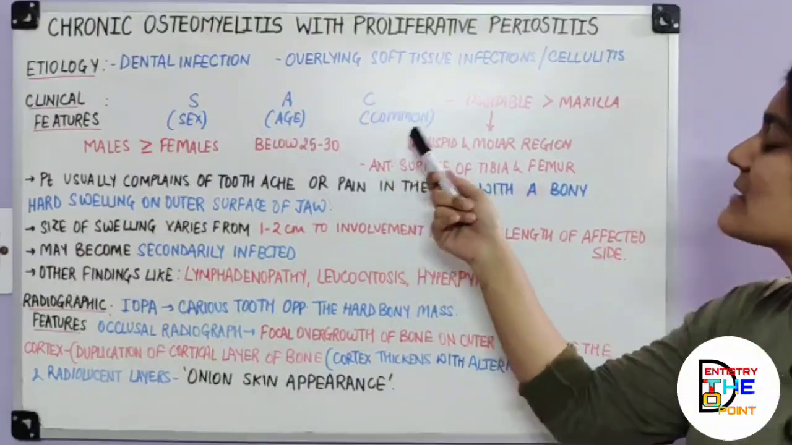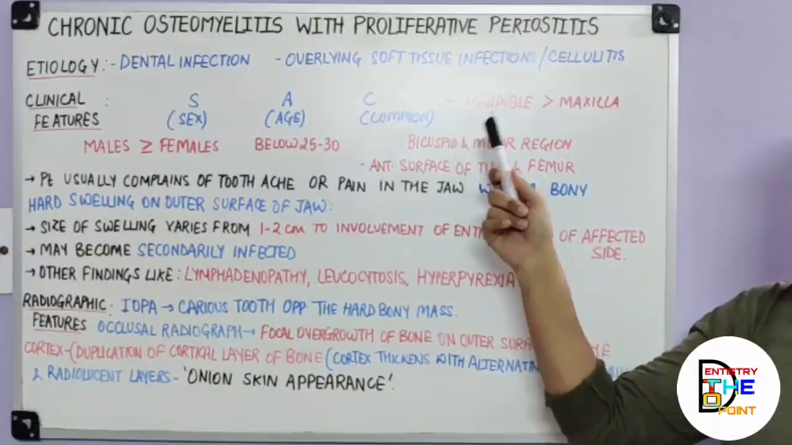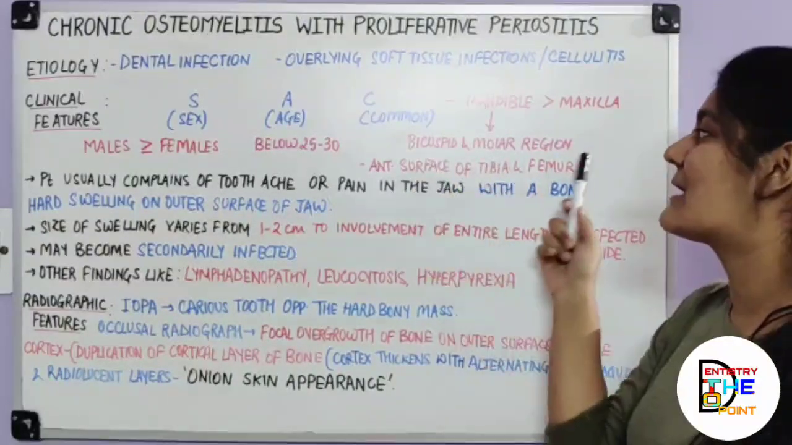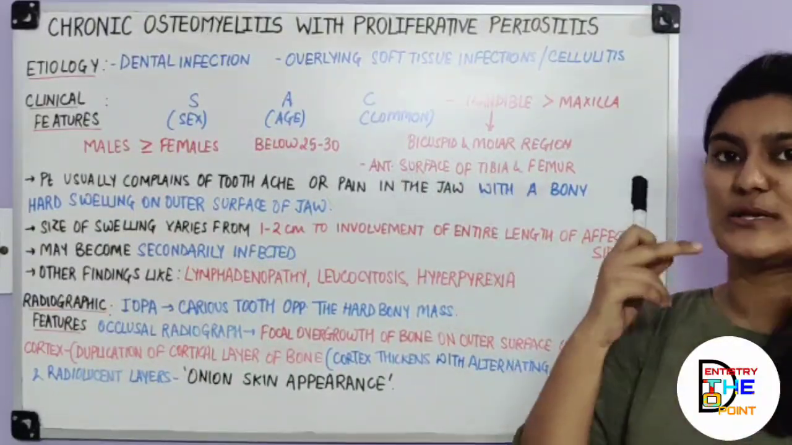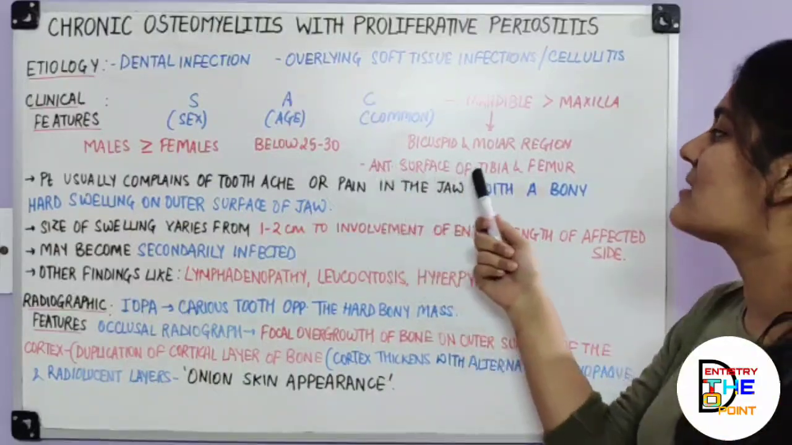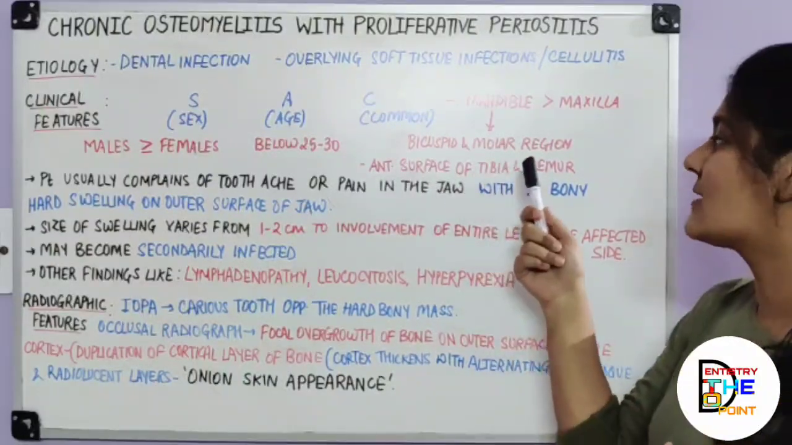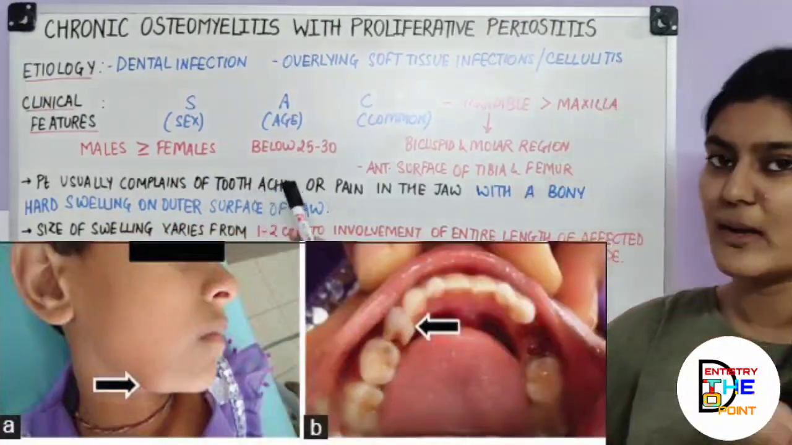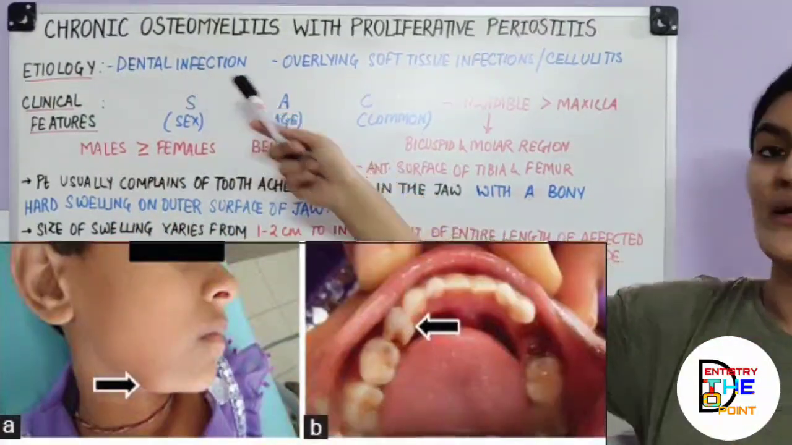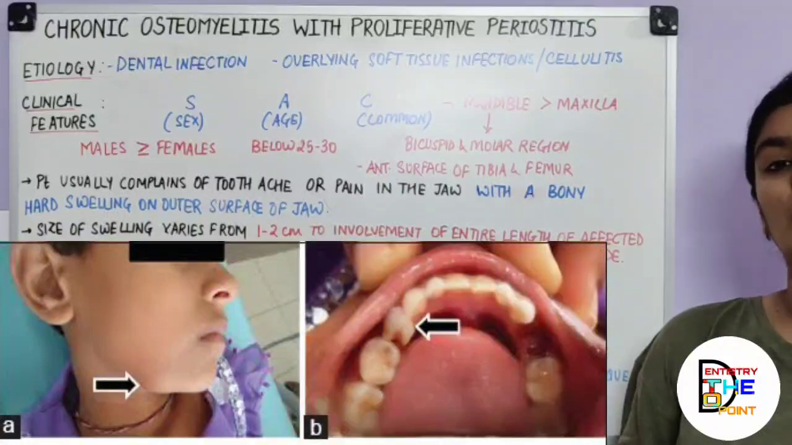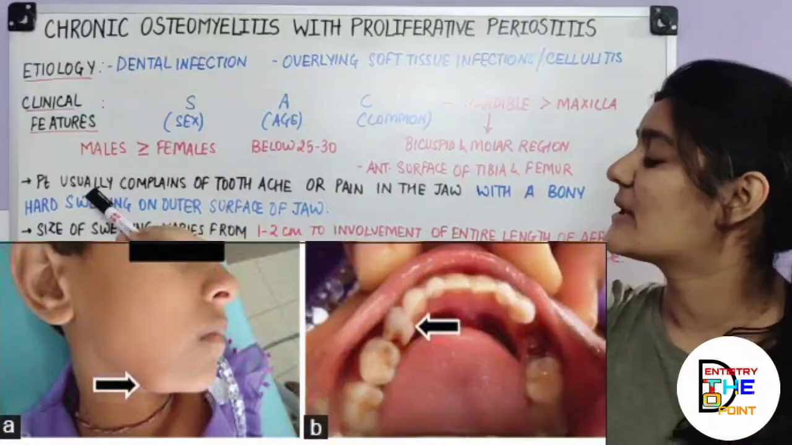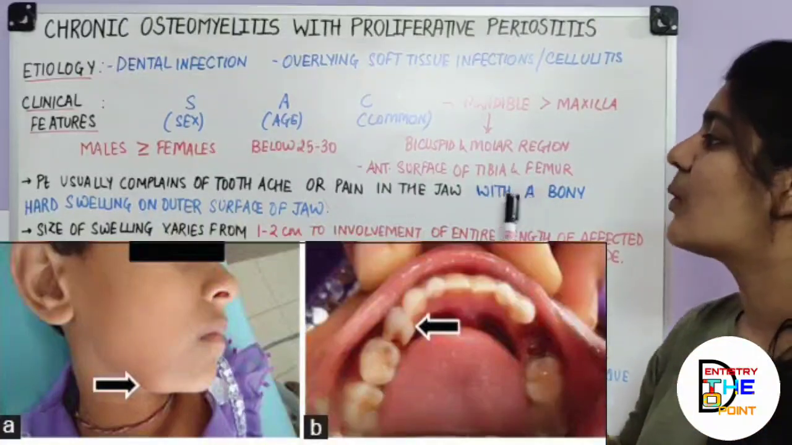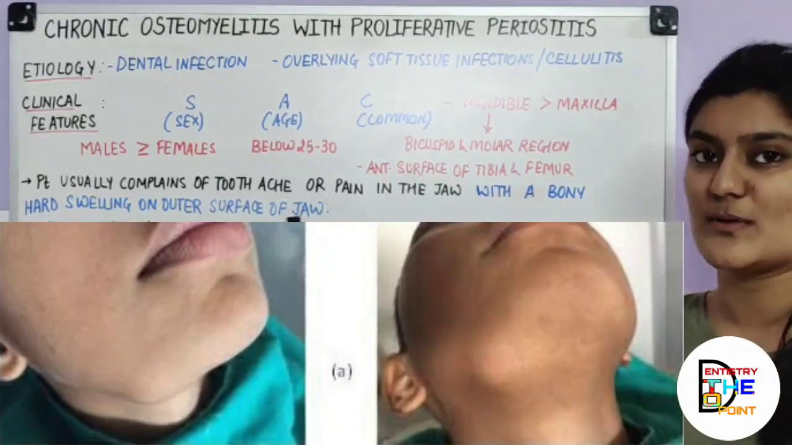And commonly, it is seen involving the mandible more than the maxilla, and especially in the bicuspid and the molar regions. Okay, so posterior regions, that is. And anterior surfaces of the bones, which are your tibia and femur. The patient usually complains of toothache because obviously the cause is dental infection, so there is going to be a carious tooth there. So the patient usually complains of toothache or pain in the jaw with a bony hard swelling on the outer surface of the jaw.